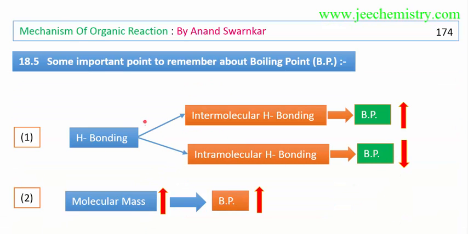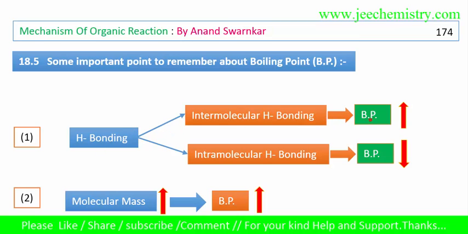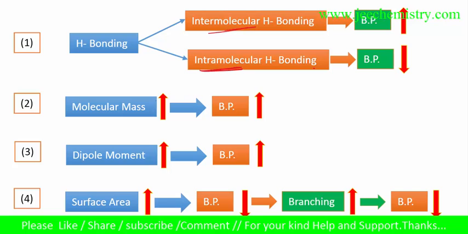So I am summarizing the overall thing. I am summarizing hydrogen bonding. As intermolecular hydrogen bonding increases, the boiling point increases. Where intramolecular hydrogen bonding is present, the boiling point decreases. Intermolecular means between the molecules, and intramolecular means within the molecule: in the same compound there is hydrogen bonding. As molecular mass increases, boiling point increases. As dipole moment increases, boiling point increases. As surface area increases, boiling point increases. As branching increases, boiling point decreases.